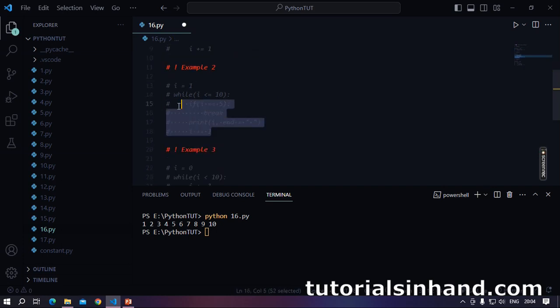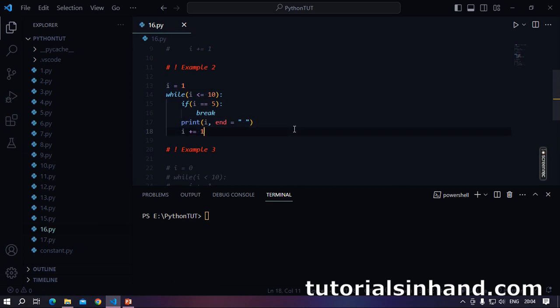I will comment out the first example and uncomment the second one. So one thing which you must learn is we have some keywords which we can use with loops. The most popular among them are break and continue. In this example, we will see the use of the break keyword. Suppose we are running a loop from 1 to 10, and when the value of i is 5, we want to terminate the loop, and we can do so using this break keyword.